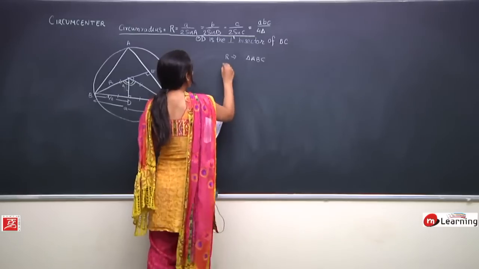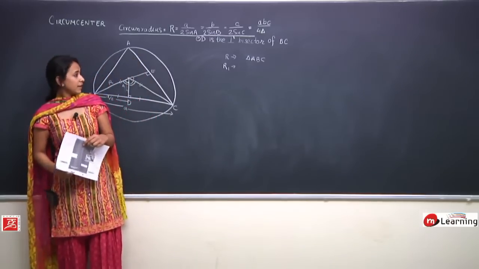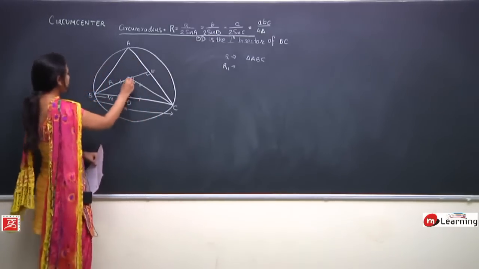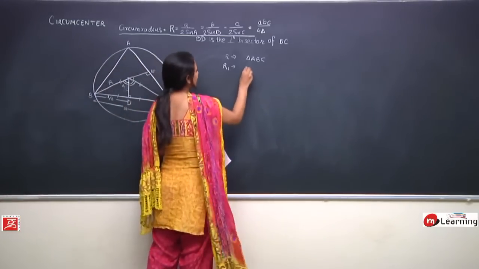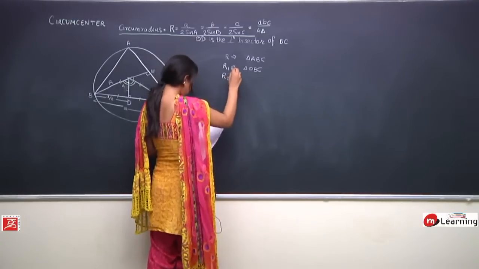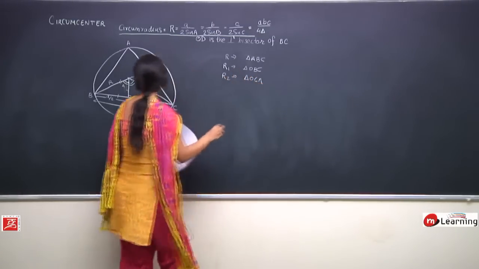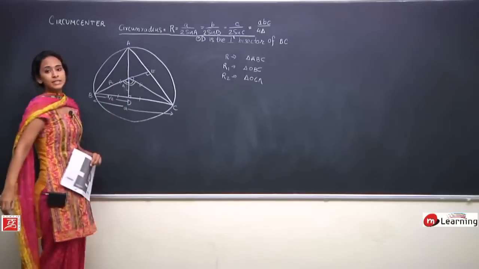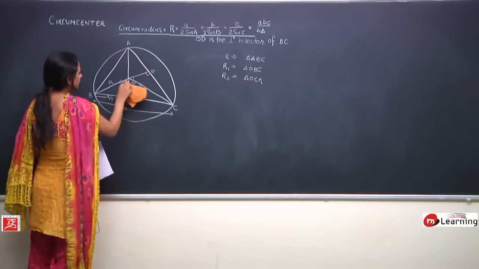Now they say R1 is the circumradius for triangle OBC. So for this triangle OBC, what is the circumradius? It is R1. Similarly, R2 is the circumradius for triangle OCA. So for this triangle OCA, my circumradius is R2. Perfect. Can I erase all these things for now?